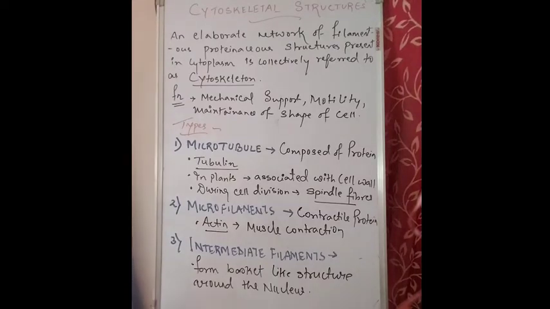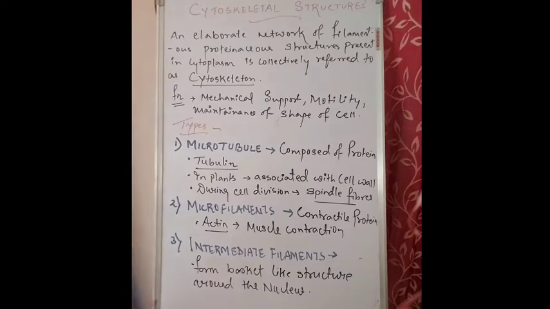Next is microfilaments. Microfilaments are always found in eukaryotes, and they are absent in prokaryotes. They are mainly composed of the protein called actin. Actin is a contractile protein that helps in muscle contraction. Microfilaments always form an extensive network in the cytoplasm, that means in the matrix of a cell, and they are associated with the plasma membrane.